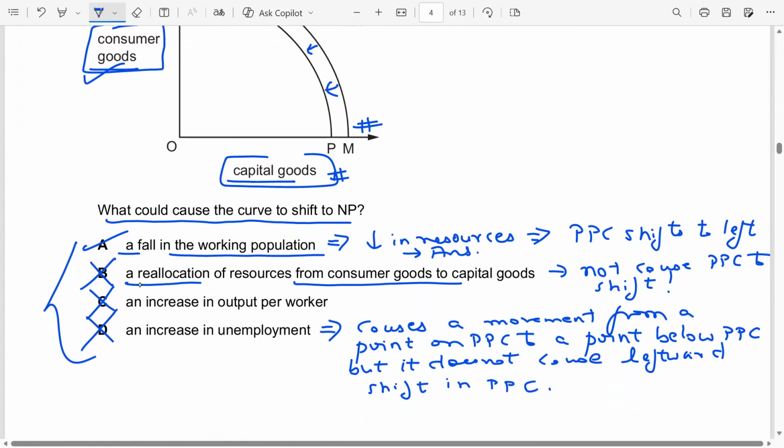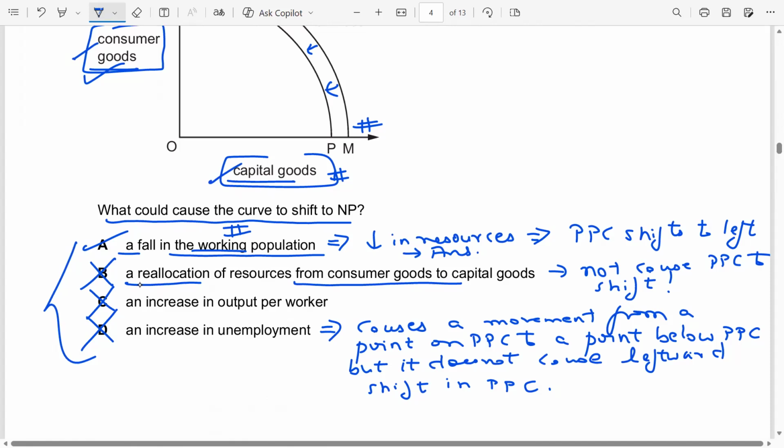Okay, so when there's a fall in the working population, students, it means a fall in the working population for both capital and consumer goods. That is what we are assuming. It's not that the working population is falling only for capital goods or consumer goods. Working population in general is falling, which produces both.